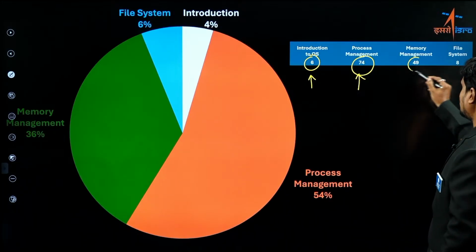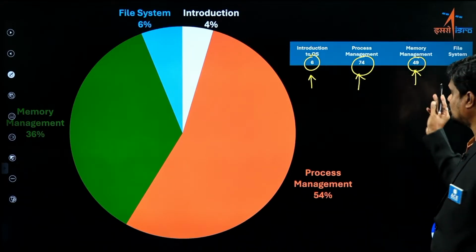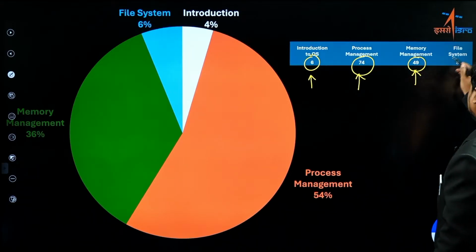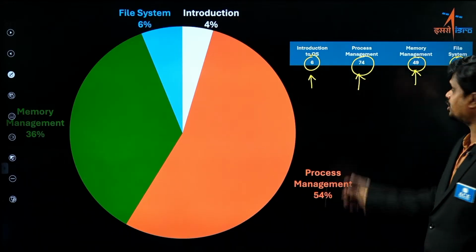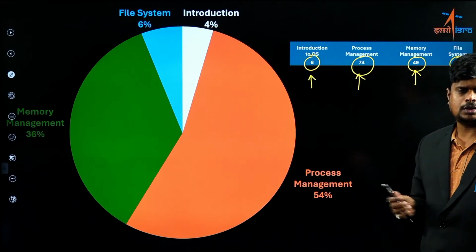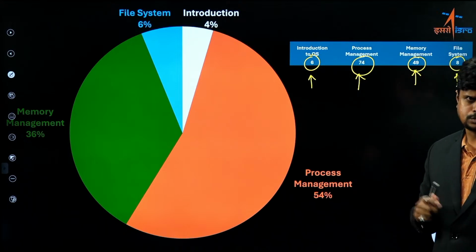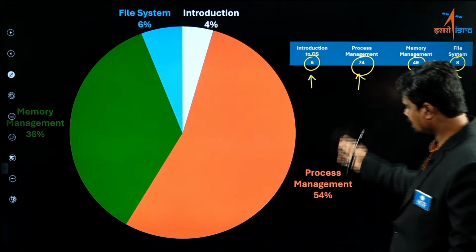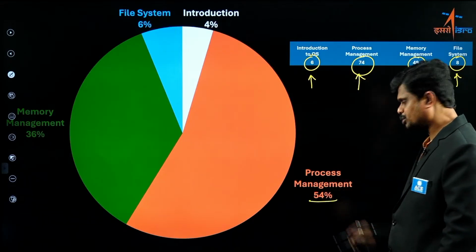From memory management we have 49 questions, and from file systems 8 questions. So you can verify that 54% of the weightage is for process management.